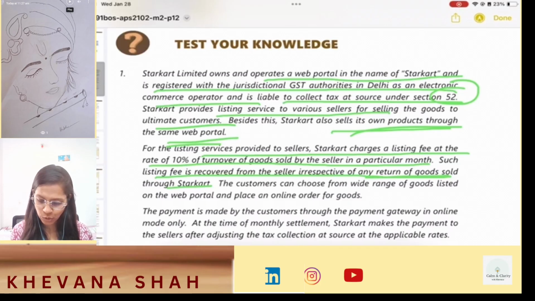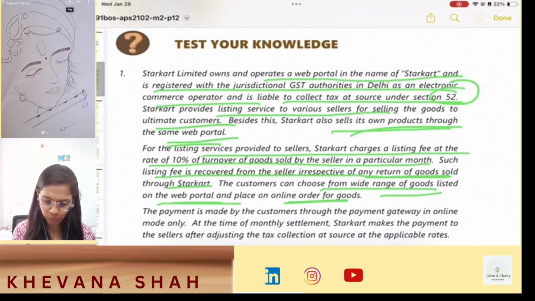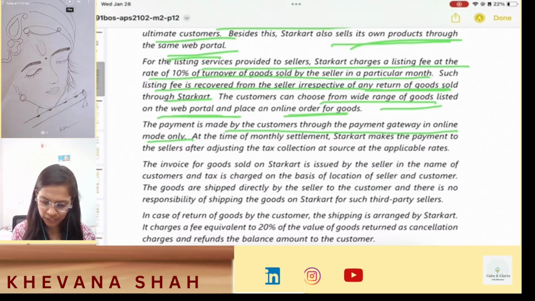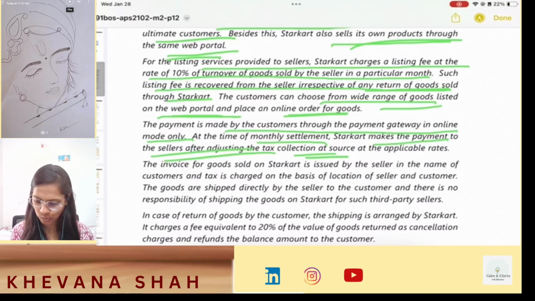The customers can choose from a wide range of goods listed on the web portal and place an online order for the goods. The payment is made by the customers through the payment gateway in online mode only. At the time of monthly settlement, Starcart makes a payment to the sellers after adjusting tax collection at source at the applicable rates. The invoice of the goods sold on Starcart is issued by the seller in the name of customers and tax is charged on the basis of location of seller and customer.